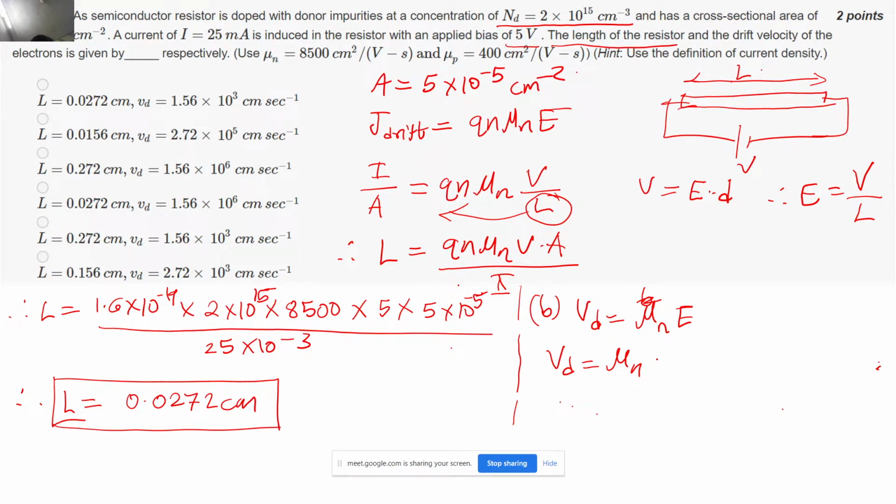The potential difference that I had applied was 5 volts, and the length I had just calculated was 0.0272, correct? So if you put all these values, then you will be able to get the drift velocity as 1.56 into 10 to the power 6 centimeter per second. Okay, I hope it was easy and you understood all this. So if you have any doubts, then please feel free to interrupt.